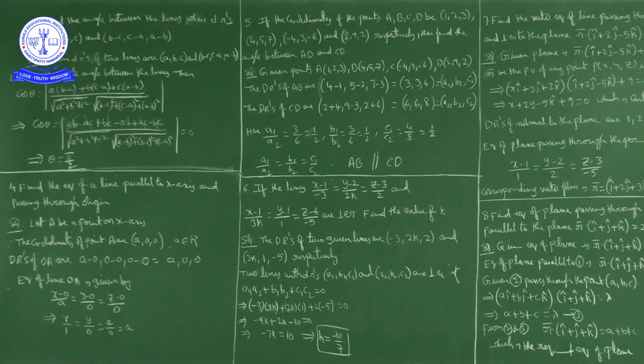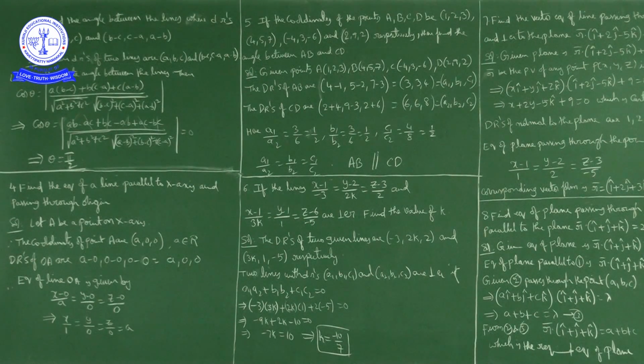As these two lines are perpendicular to each other, a1 a2 plus b1 b2 plus c1 c2 equals 0. So we have minus 3 into 3k plus 2k into 1 plus 2 into minus 5 equals 0. Minus 9k plus 2k minus 10 equals 0. So minus 7k is equal to 10. The value of k is minus 10 by 7.